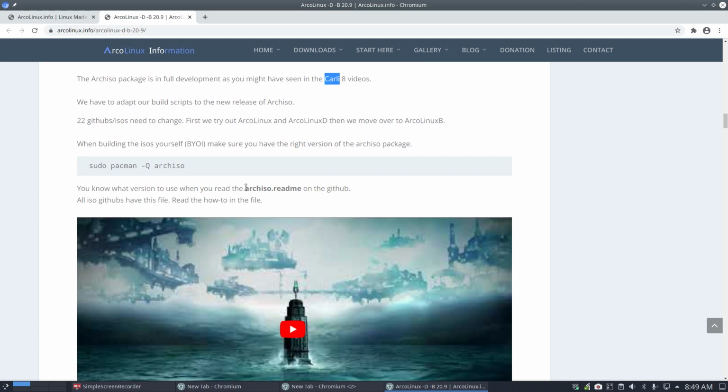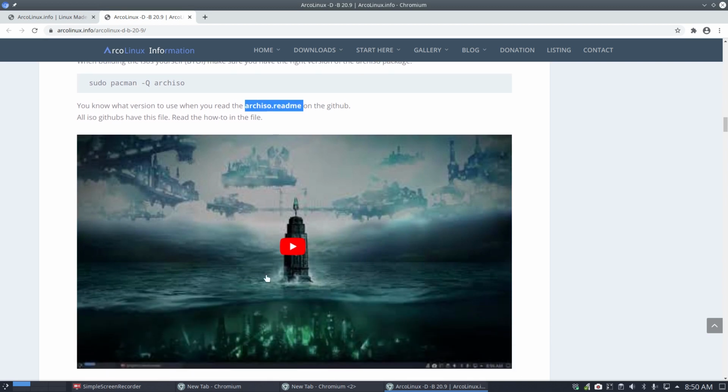So we've added to the ArcoLinux B GitHubs, if you download the way to build an ArcoLinux B ISO, an Arch ISO README. The point is you should use the correct version. You can query the version and then you see, oh, I should downgrade the version, but it's all explained nicely in this little file. And a video, of course.